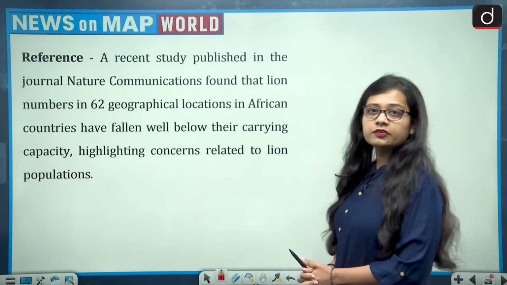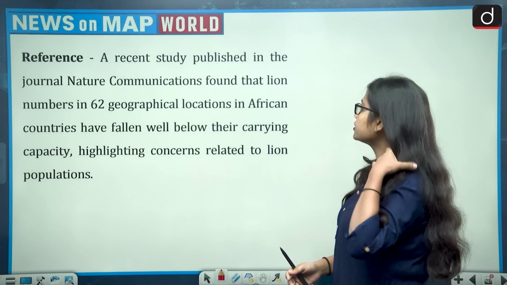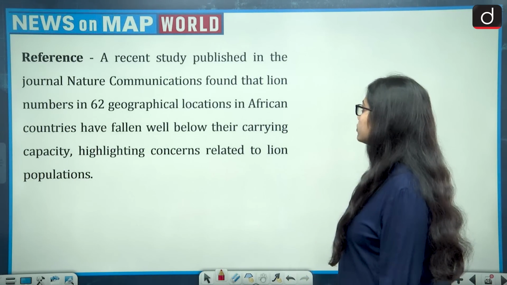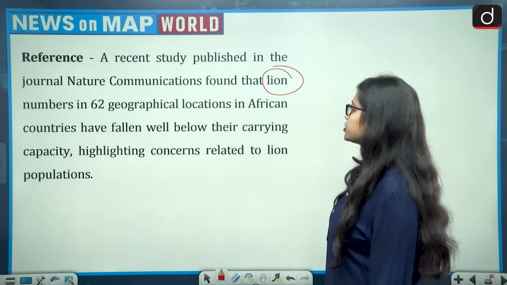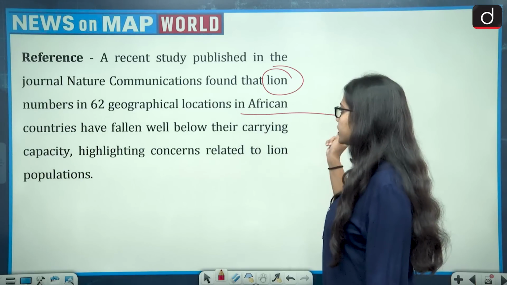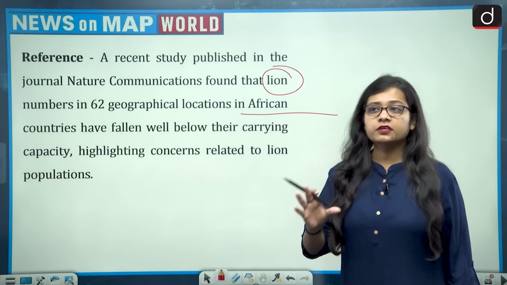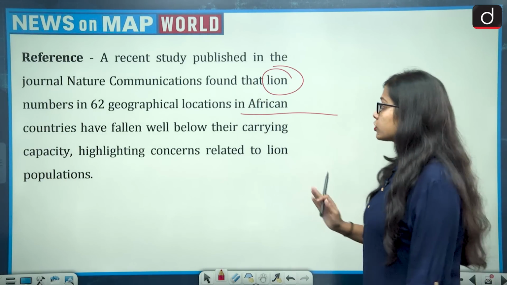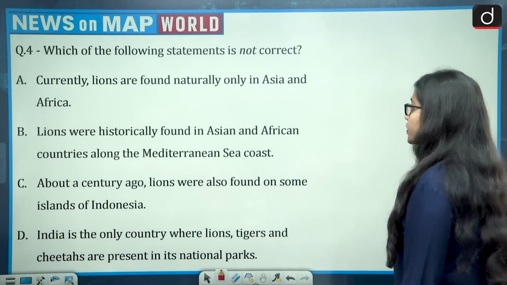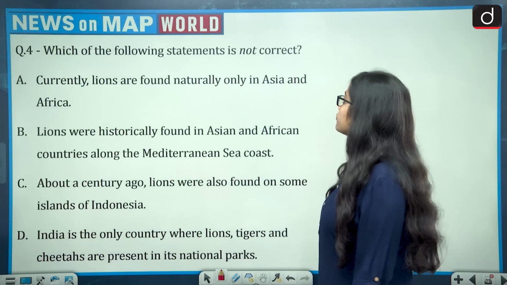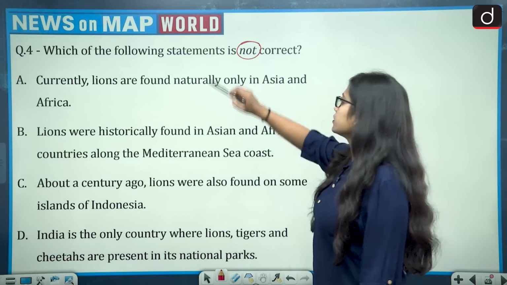The reference says, a recent study published in the journal Nature Communications found that lion numbers in 62 geographical locations in African countries have fallen well below their carrying capacity. Now this brings lion to the news. So the question is also associated with it. So the question says, which of the following statements is not correct?